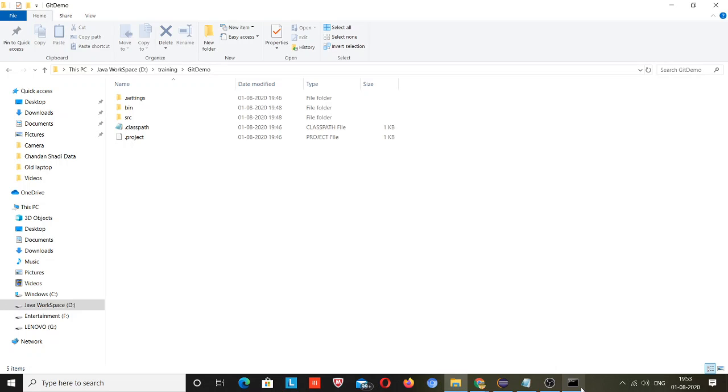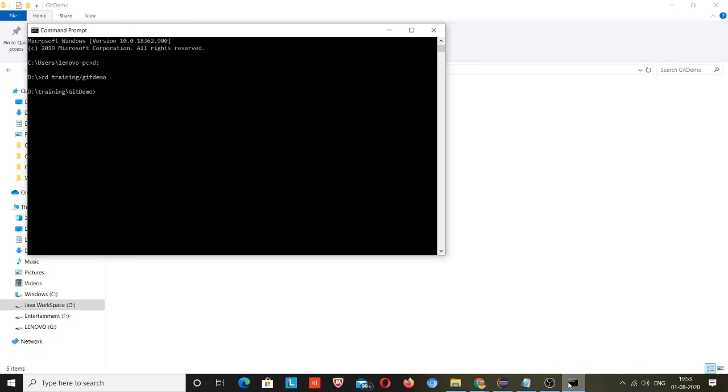One thing I want to tell you: there are many tools to do this task, to push the code to GitHub and pull the code from it. There are many tools available on the internet, and many companies are also using them, but this is the very basic thing that you need to know.